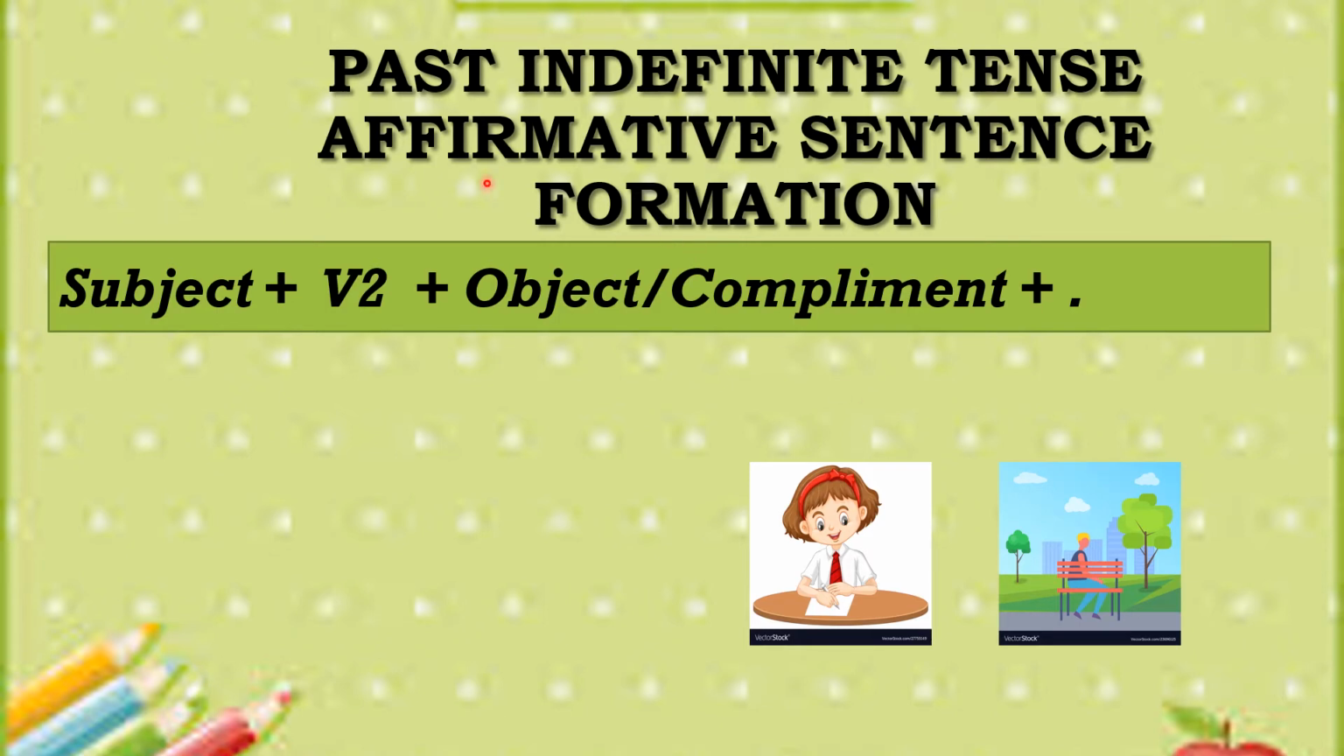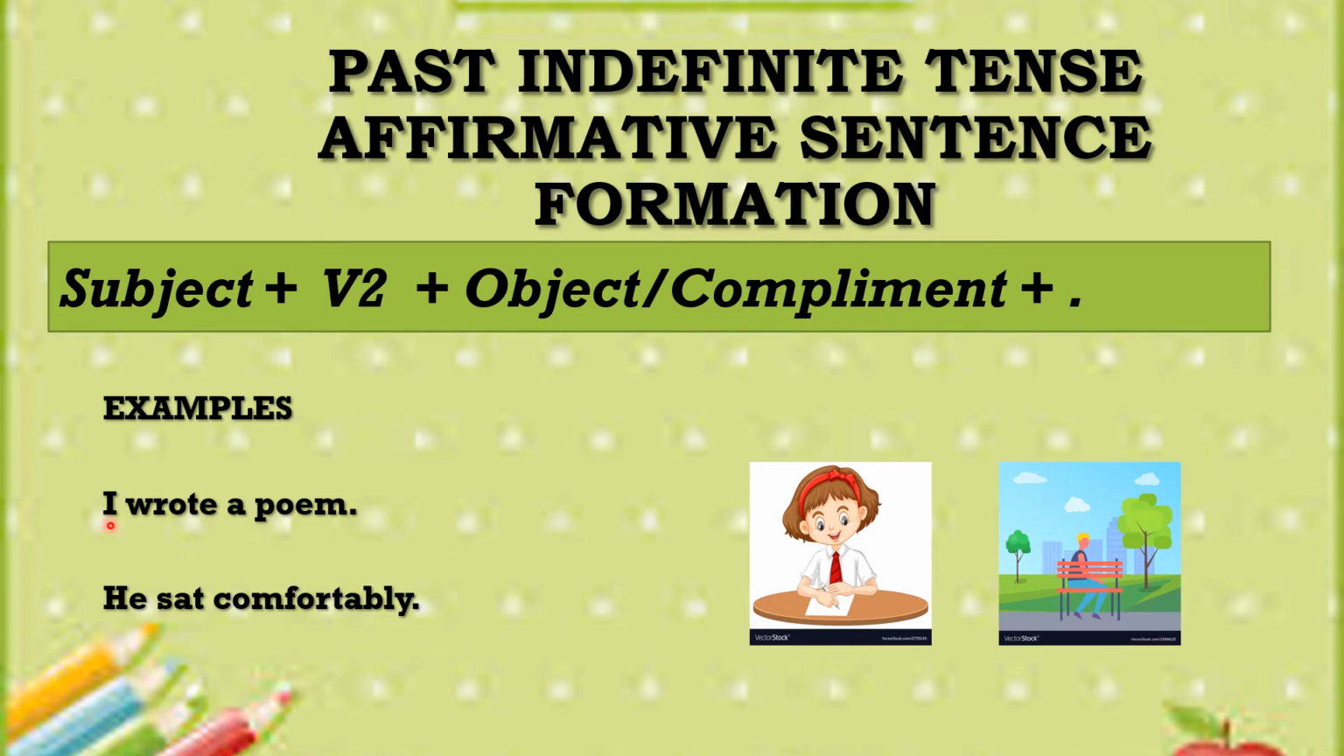Okay, let's talk about the affirmative sentence formation of past indefinite tense. First, you have the subject at the start of the sentence, and you already know what subject is. Subject is the doer of the action. Then comes the second form of the verb. Then you put the object or the complement, and at the end you put the full stop of the affirmative sentence. Let me elaborate it more with the help of an example for your understanding.